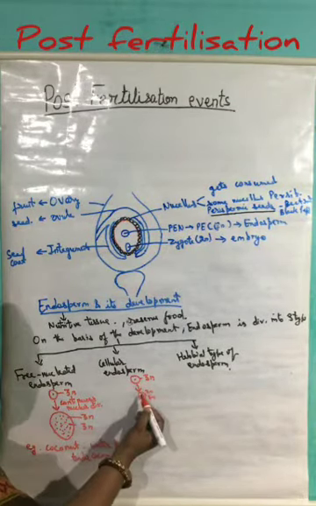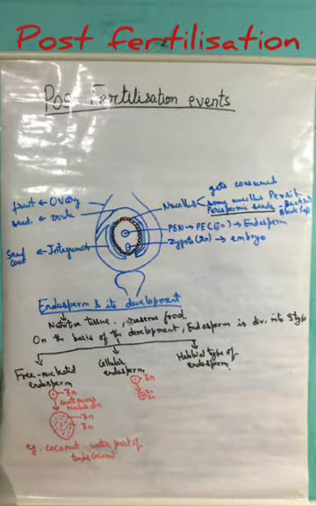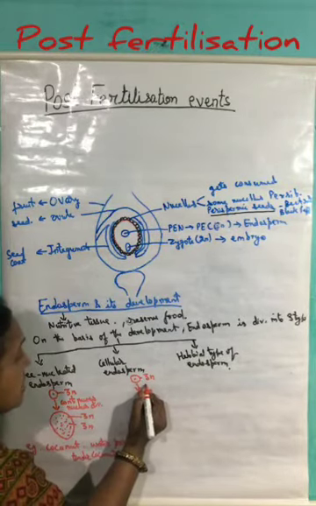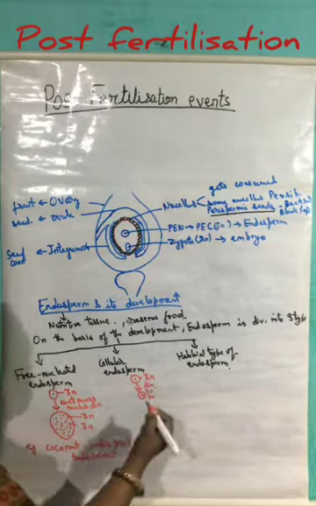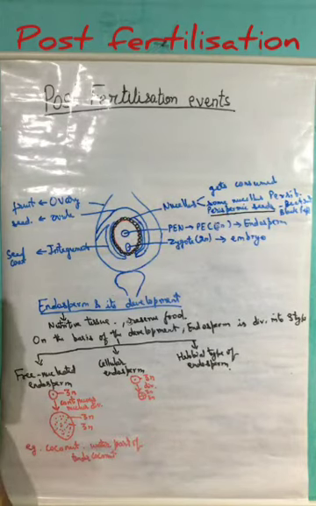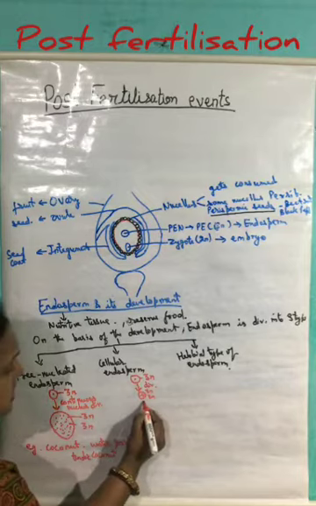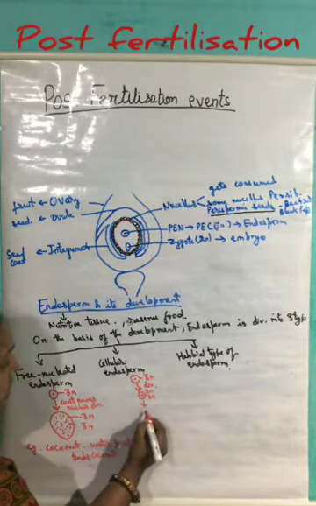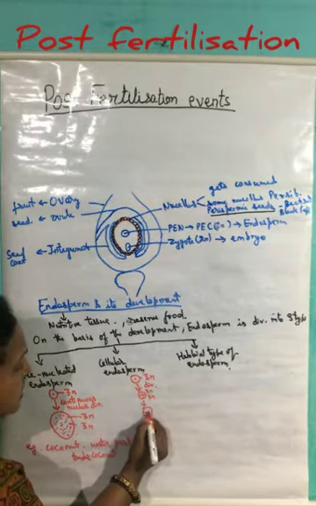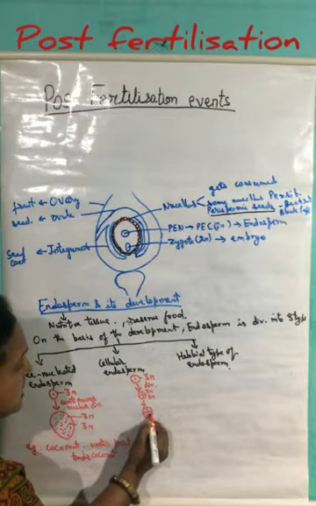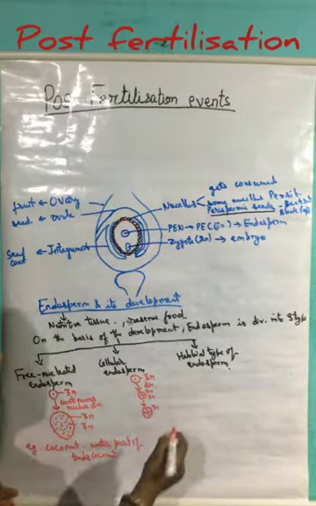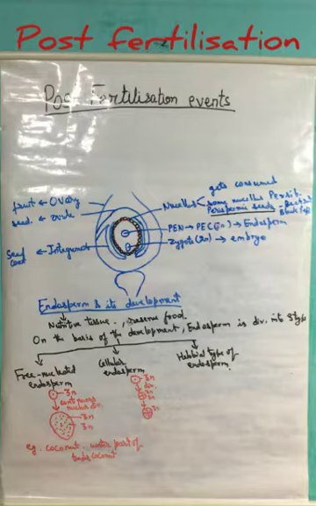That means karyokinesis is followed by cytokinesis. So here also cell division takes place, but karyokinesis is followed by cytokinesis. After this, the cell structure further divides and leads to the formation of a 4-cell stage, and all of them have 3n number of chromosomes.